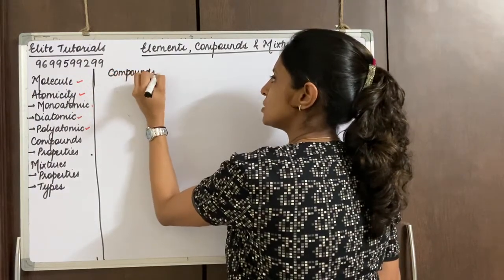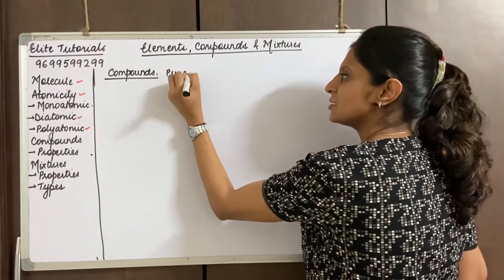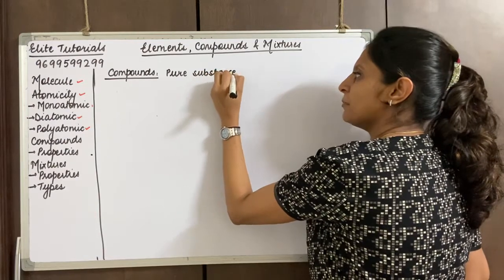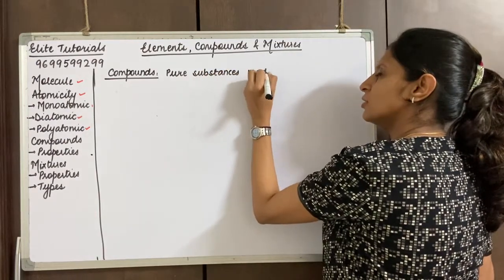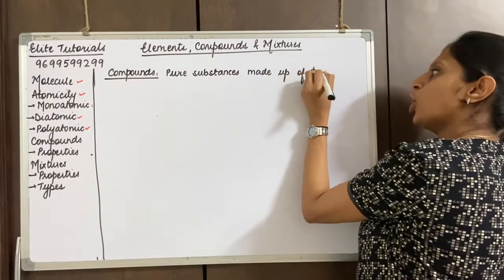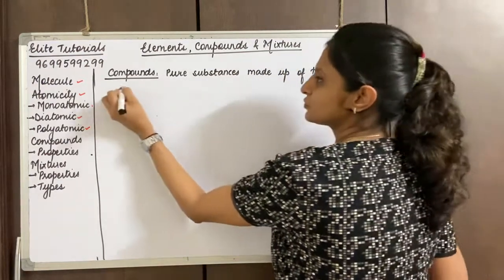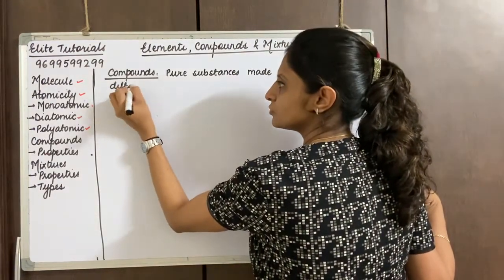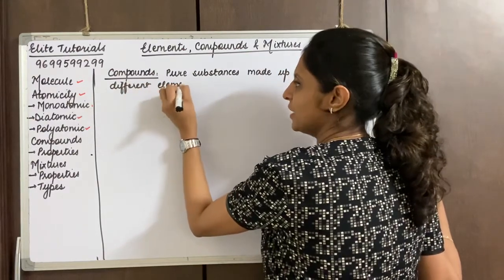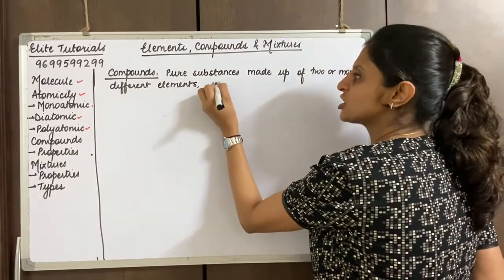So compounds are pure substances which are made up of two or more different elements, but they are always combined in a fixed ratio.